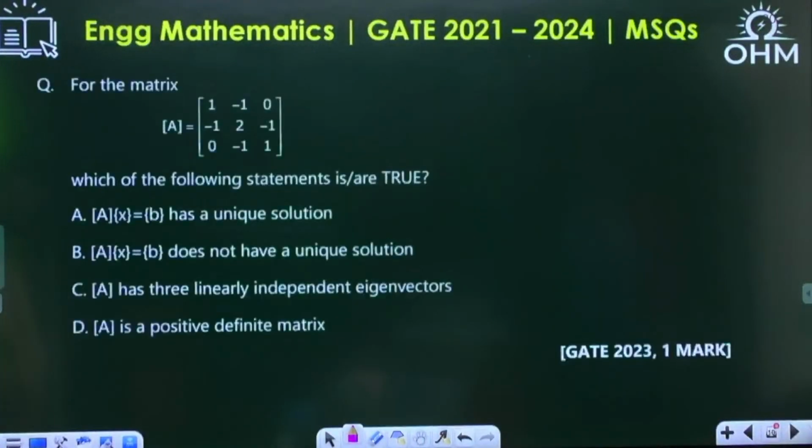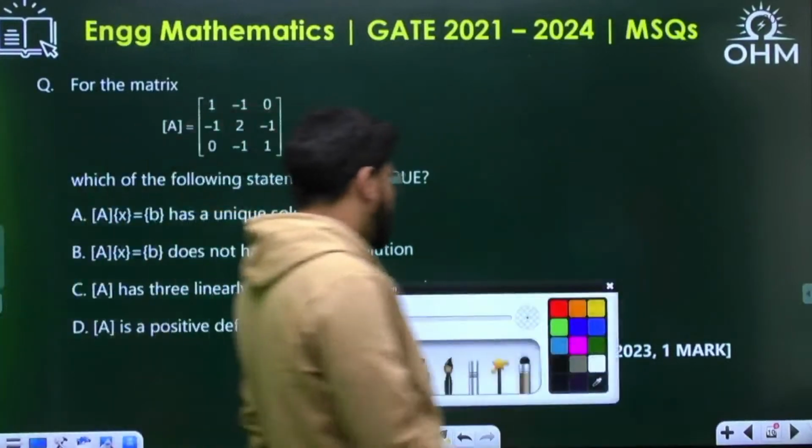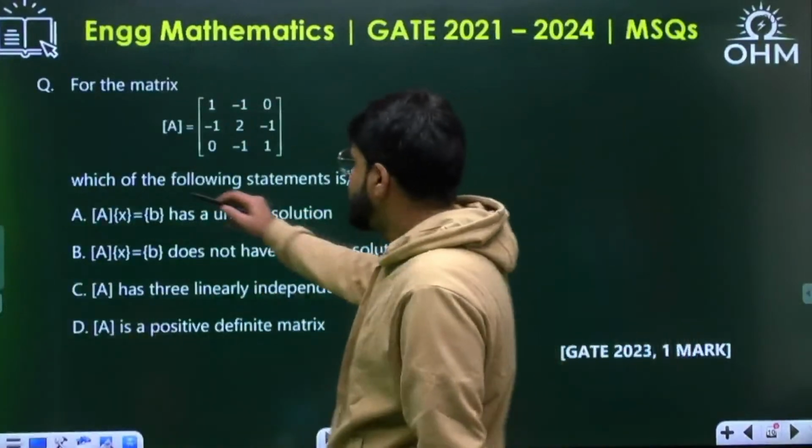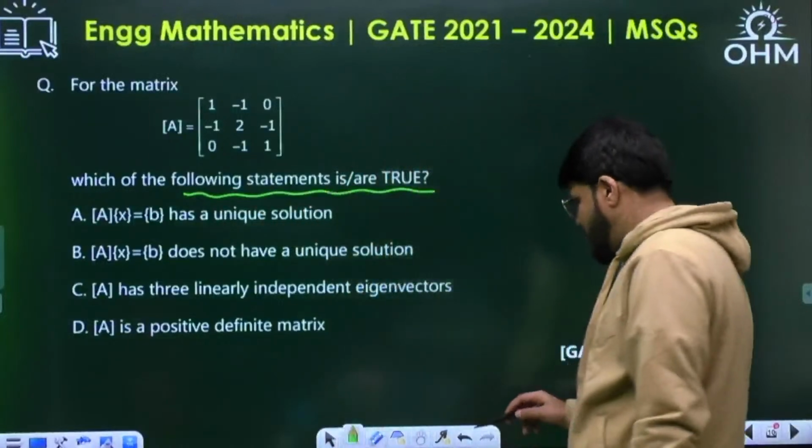Now the next question is ready for you. For the matrix, which of the following statements is or are true for the given matrix?